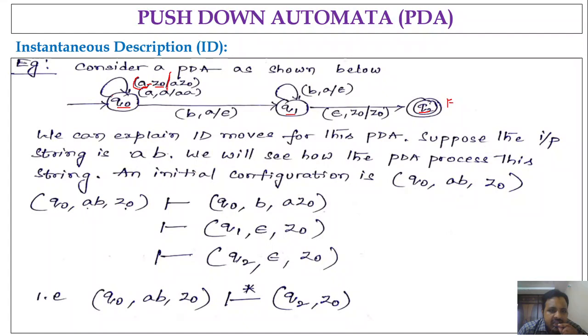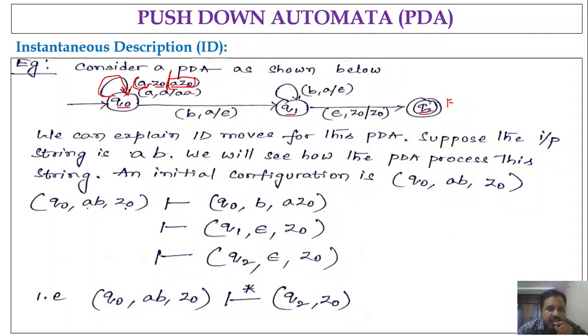Slash a Z naught represents the symbols that you are pushing onto the stack after performing the state transition. So if you are in Q naught on reading a comma Z naught, you will be in the same state Q naught, and a Z naught is the string that we are pushing onto the stack.